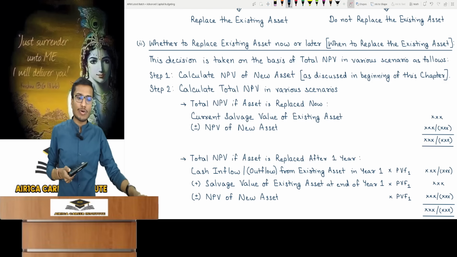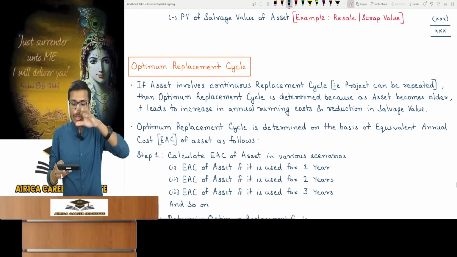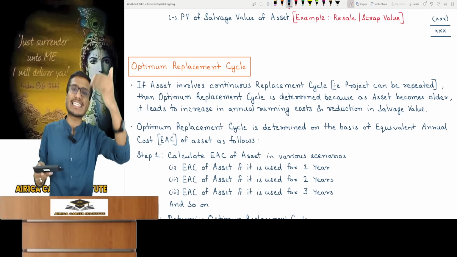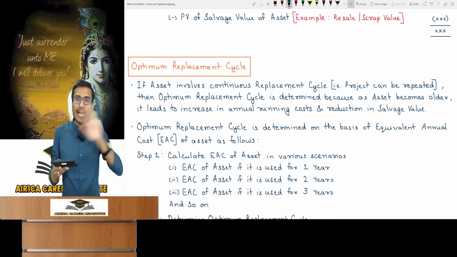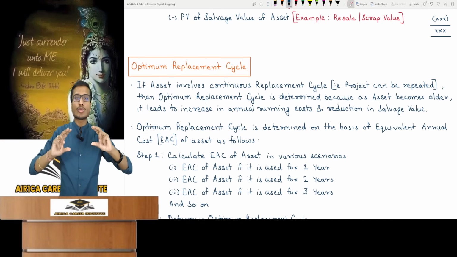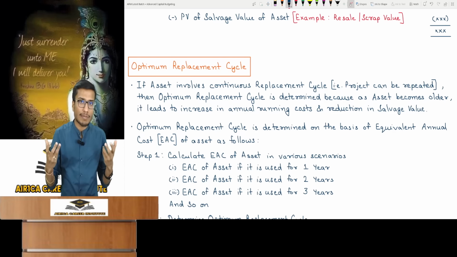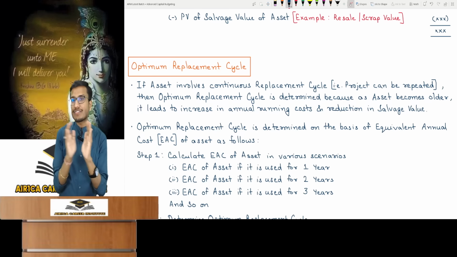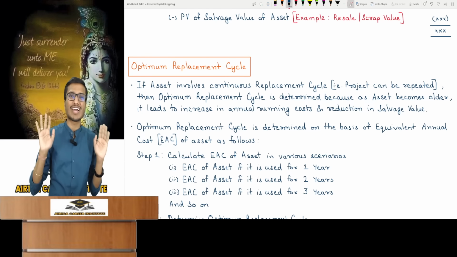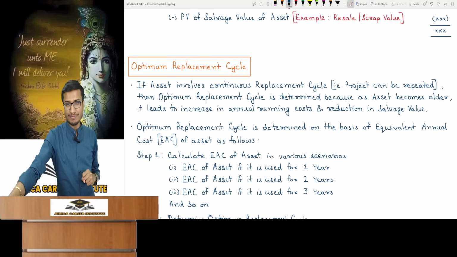And for this decision, the optimum replacement cycle, what are we doing here? Our business needs assets replaced. We wish to ascertain the optimal asset replacement cycle for our business. We are not discussing replacing an existing asset today. Like if I purchase a taxi, then how frequently should I keep replacing it from time to time? And how often precisely should I replace it? This is what I want to determine to minimize cost. I hope you've understood the difference between the two topics. Here there's no talk of replace now at all. There's no existing asset. I can determine the optimum replacement cycle, where the asset requires continuous replacement.